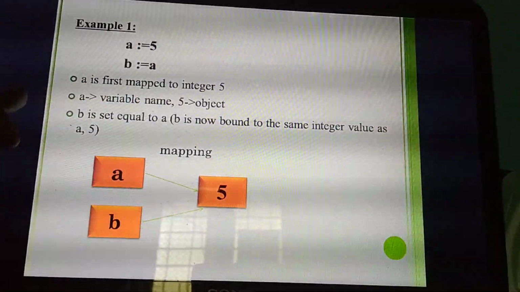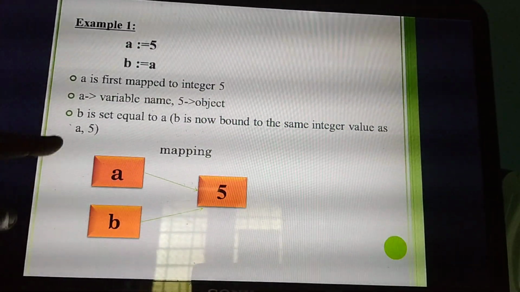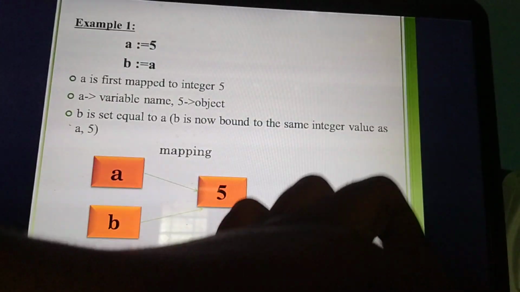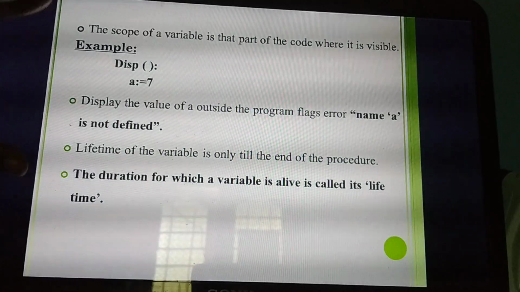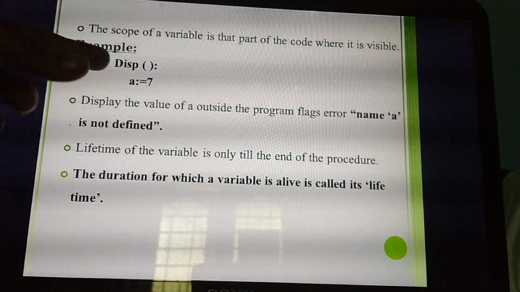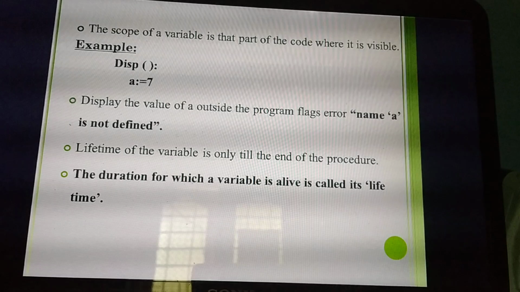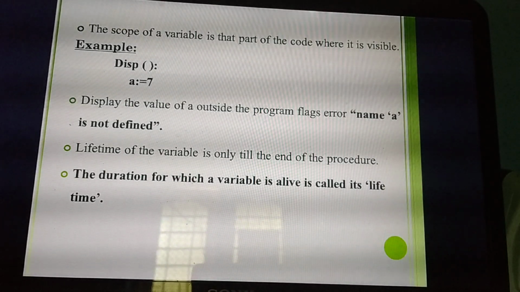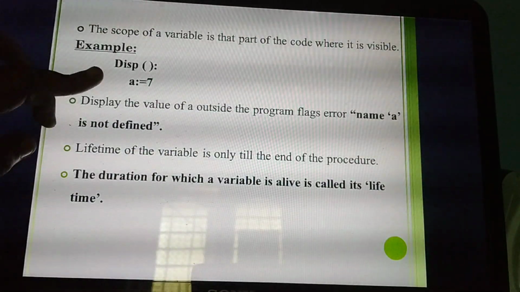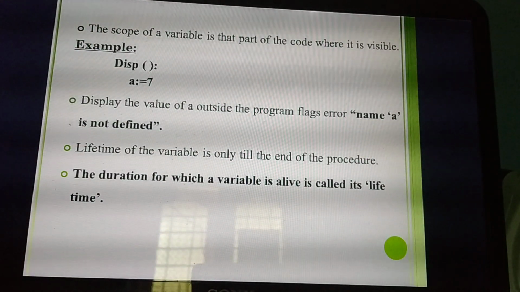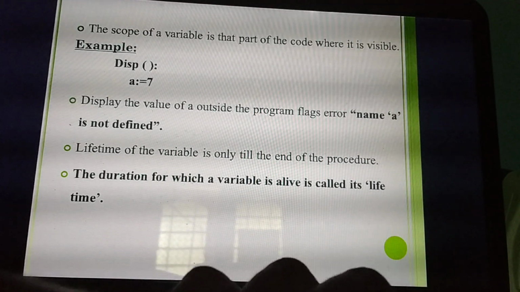Then the example: how many variables are there? A and B. You map these variables with one object, 5. Next one is the same A and B, but the same variables I am assigning to 2 objects. Next, I gave one example where inside the display function I declared one variable. If you run this program you will get an error, because I have not declared the variable first. Here I also explained lifetime. What do you mean by lifetime? The lifetime of a variable lasts till the end of the program.